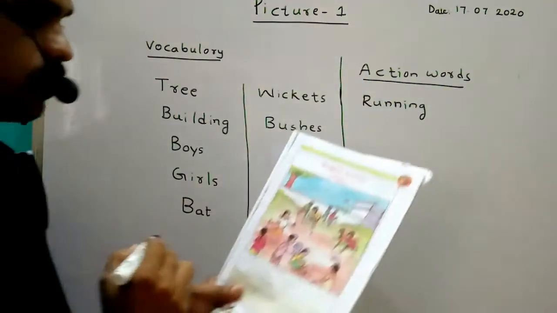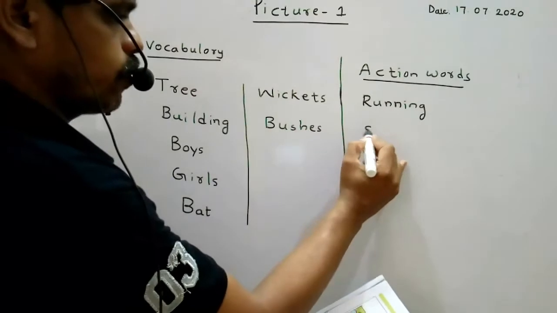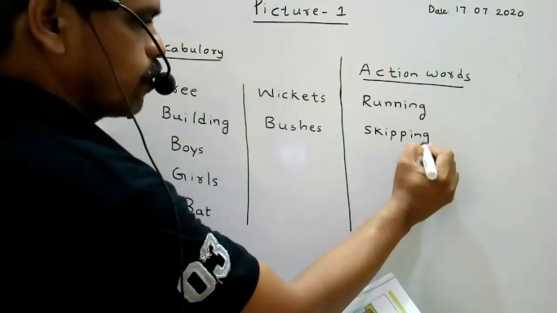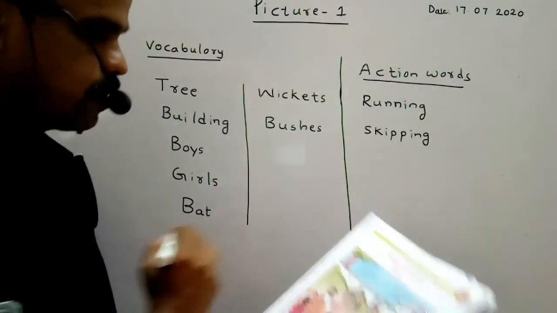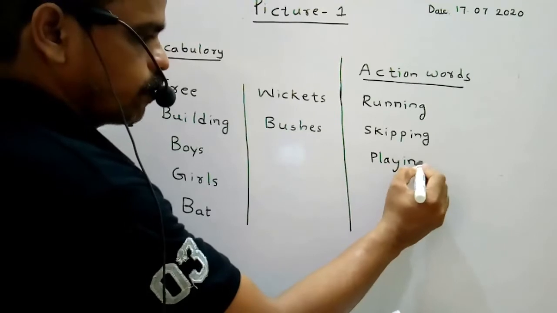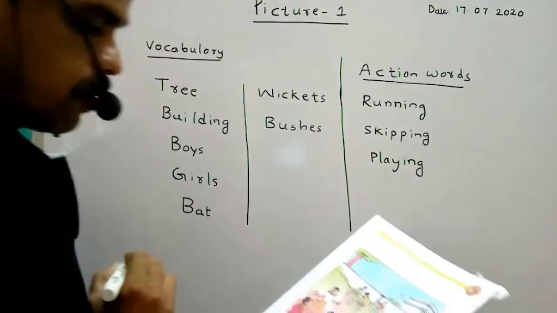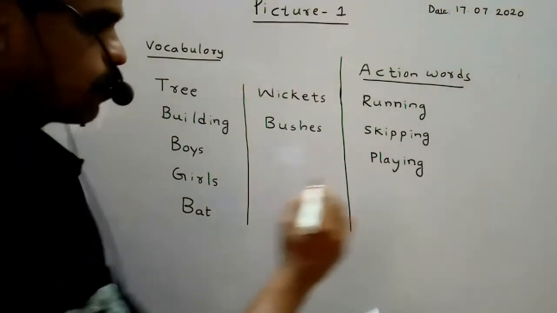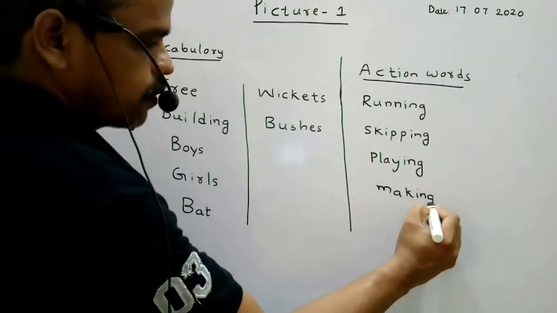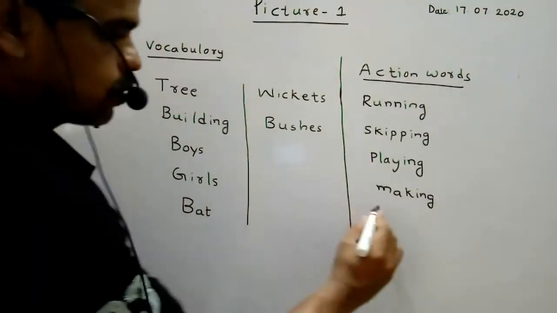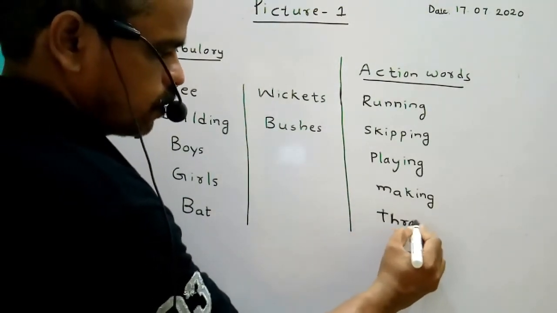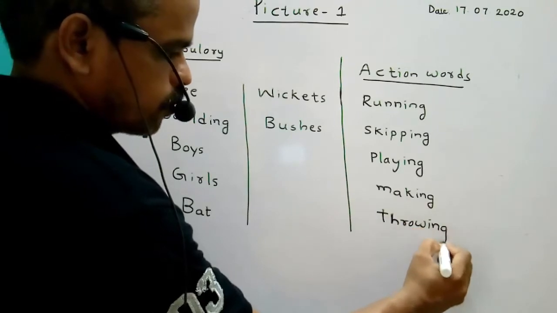First one is running. Skipping. Playing. Making. Throwing.